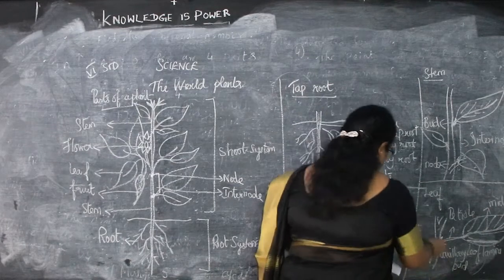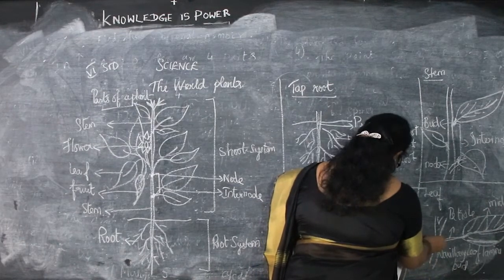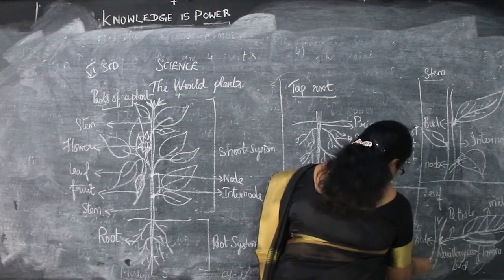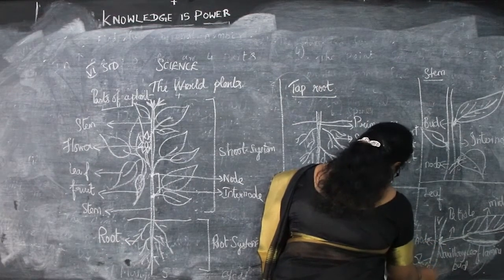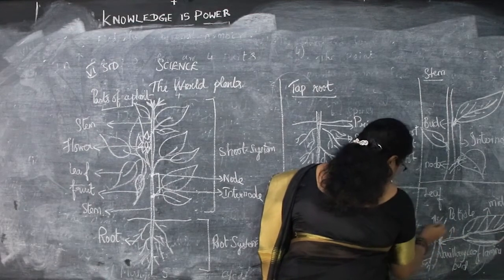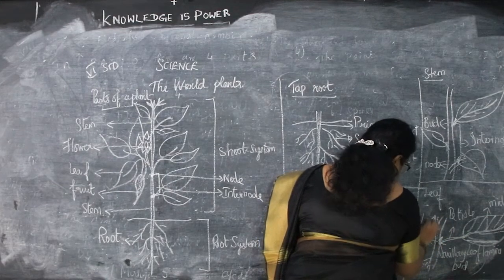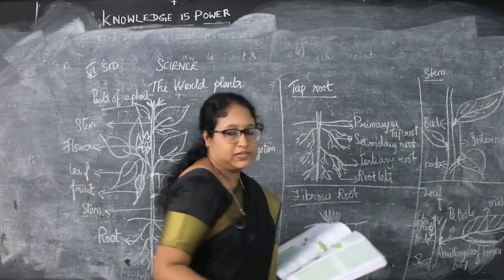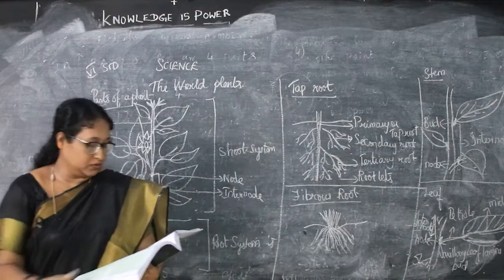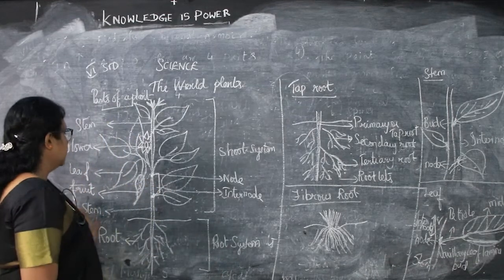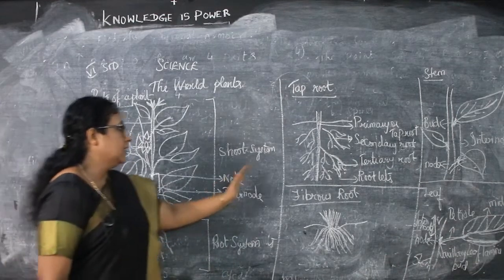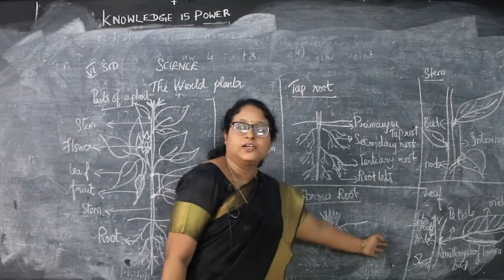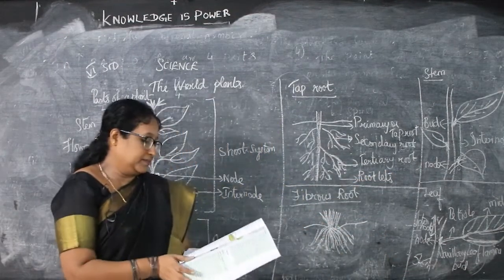Then this is a node, stem and the internode. So do you understand, children? So take down this root system and shoot system, taproot system, fibrous root system, then stem and the parts of a leaf.